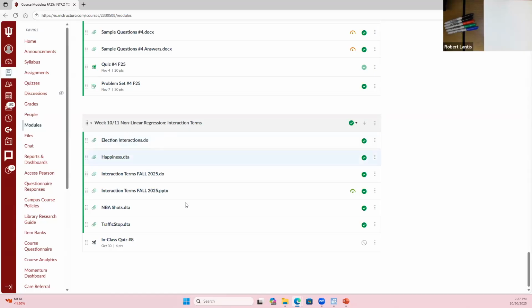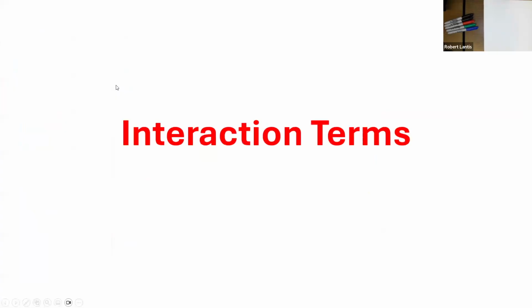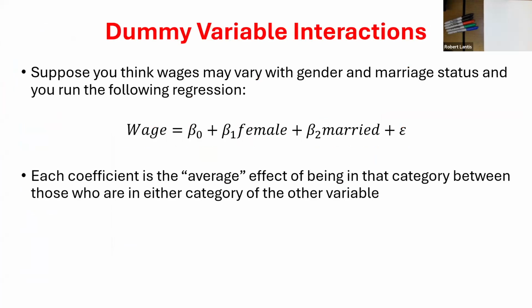I'm going to give a little bit of a summary of where we're at. So what we'll start talking about today and continue on through next week is another way we can identify nonlinear relationships. But this includes not just the nonlinear relationship of one variable, but the relationship that can exist between two of our independent variables. Okay. So if I think about this simple setup, maybe I'm trying to predict wages and I have just two simple dummy variables. One identifies if the individual is female, 1 or 0, and then I have one that identifies if they're married, 1 or 0. Okay. So once again, these are dummy variables, right?